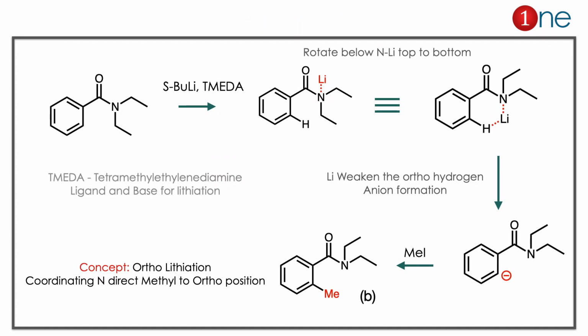Starting material is an amine. We are using butyl lithium. So what really happened is lithium coordinated with nitrogen there. So the nitrogen can possibly interact with the ortho hydrogen. So the nitrogen bond rotates, it interacts with the hydrogen. So lithium coordinates nitrogen and hydrogen simultaneously. Lithium weakens the ortho hydrogen and activates it, making anion formation at the ortho position. So you have the anion there. Next step, you are using methyl iodide. Me plus attacks the anion. The methylation occurred at the ortho place. The answer is clearly B there.